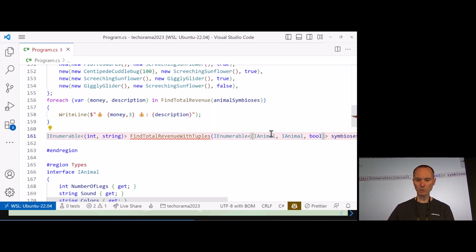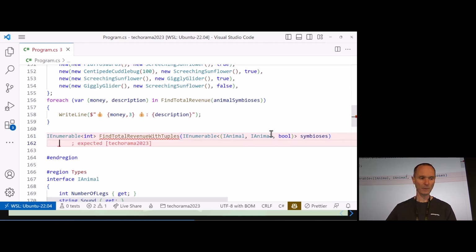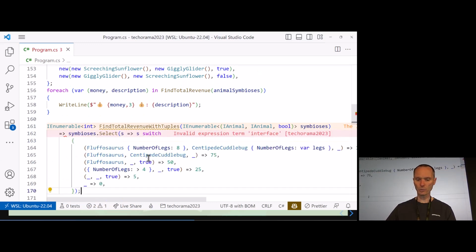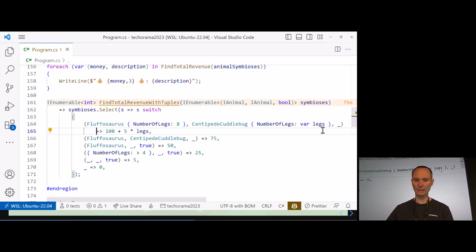And finally, to make things a little bit easier, because you already saw that we can return tuples from a switch expression, so I think this one should be fine. And now I will copy the entire statement here, and I will walk you through this code. So let me show you what we see here. I think I have to move that one to the next line so you see everything correctly. Yeah, I hope you can read it from back there. Now again, we are using a switch expression.